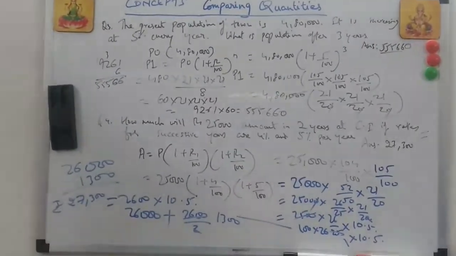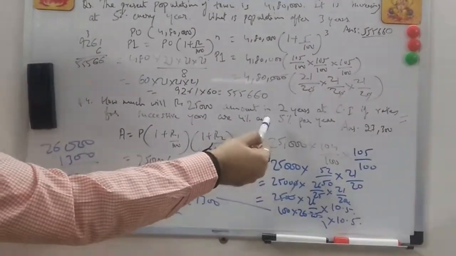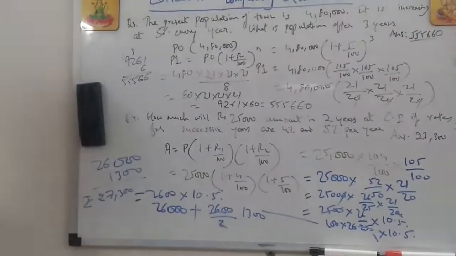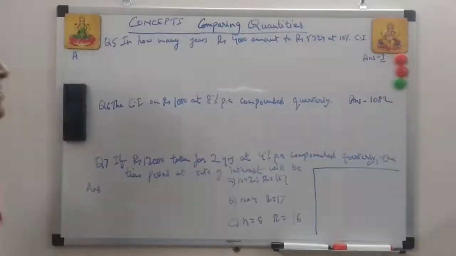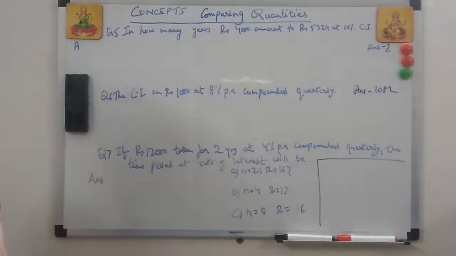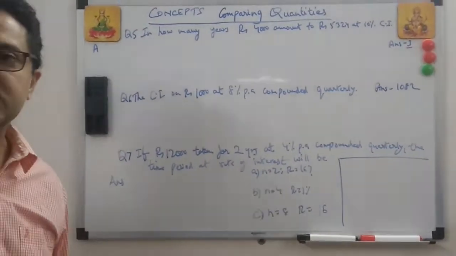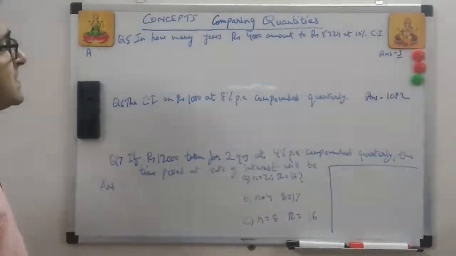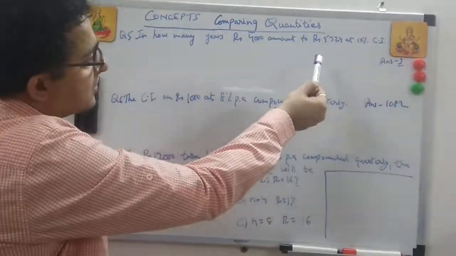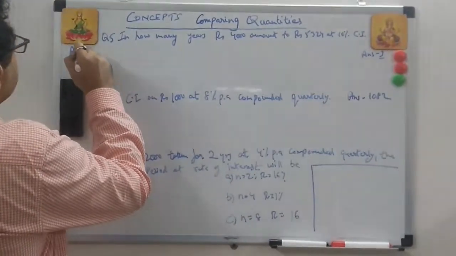Okay. Simple. So basically, interest, the main part. This is how you represent two successive interest rates in 2 years, if you have to calculate the compound interest. Okay, now we just move further. Some more questions. In how many years rupees 4,000 amount to rupees 5,324 at 10% compound interest? So simply they have asked you the number of years. Principal is given and amount is given. So this principal becomes this amount at 10% in how many years? That's being asked.